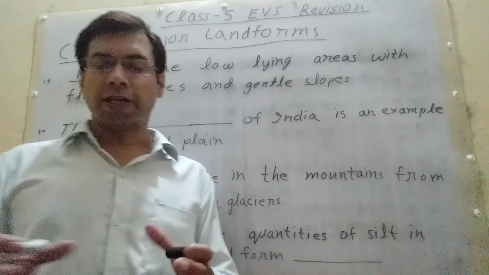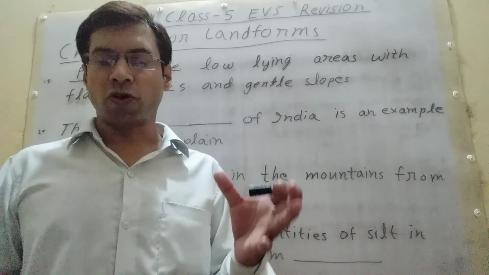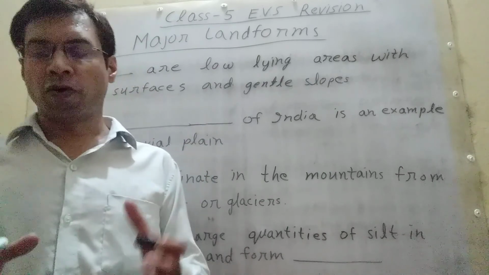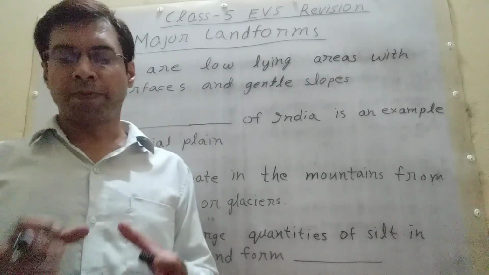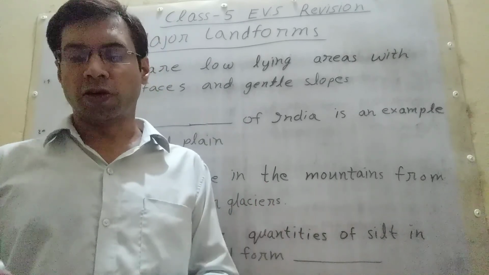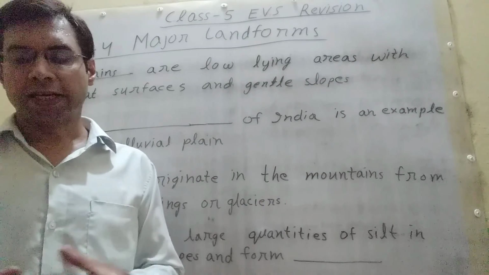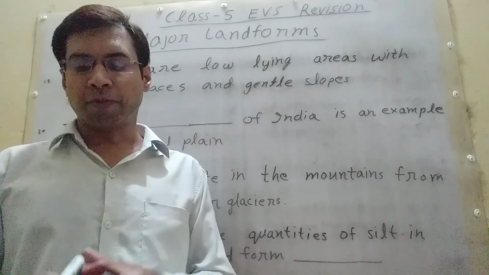River. Journey of a river. Rivers originate in mountains from natural springs or glaciers. They flow down at a great speed due to the steep slopes of mountains. As they reach the plains, they widen and their speed slows down. Finally, these rivers reach larger water bodies like oceans, seas or lakes and merge with them.